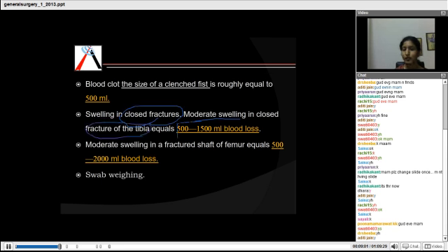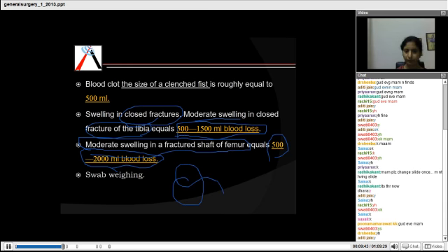Now we need to know how much blood loss has occurred, so it's easier for you to transfuse that amount. So when there is a moderate swelling in the tibia fracture, it is usually 500 to 1500 ml blood loss. When there is a moderate swelling in the fractured shaft of a femur, a longer bone than the tibia, the blood loss may be 500 to 2000 ml. These are just facts which you need to know, all important from the MCQ point of view, because a lot of numbers are involved here again.